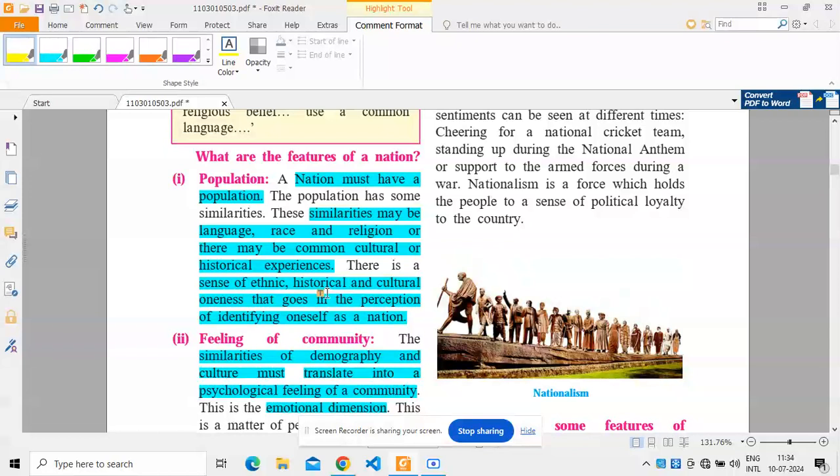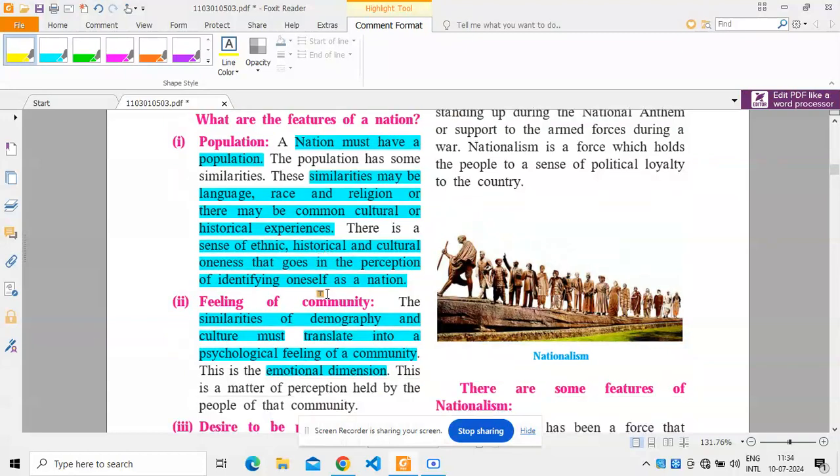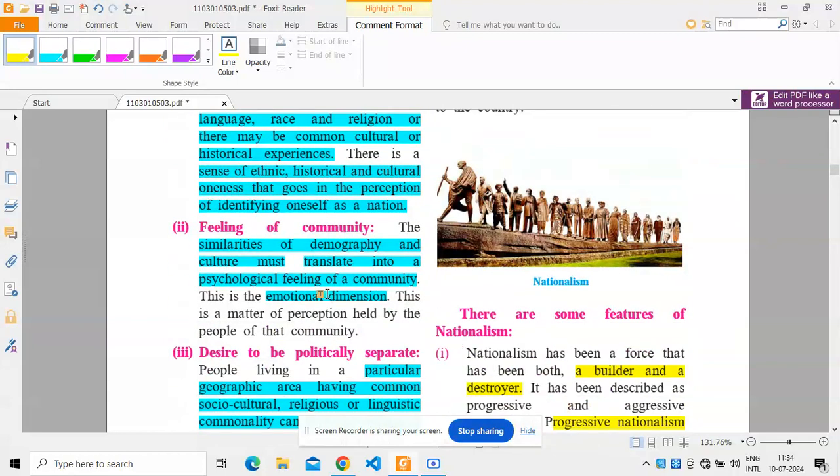This sense of ethnic, historical, and cultural oneness goes into the perception of identifying oneself as a nation, and the feeling of a community. The similarities of demography and culture must translate into a psychological feeling of community.